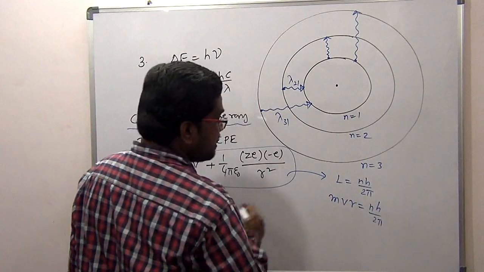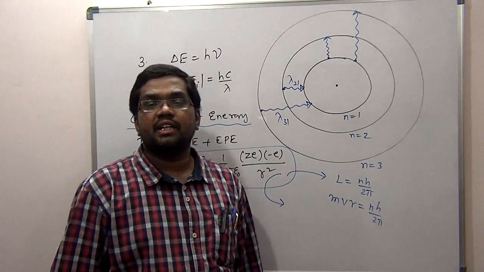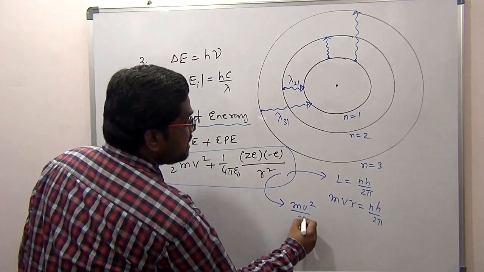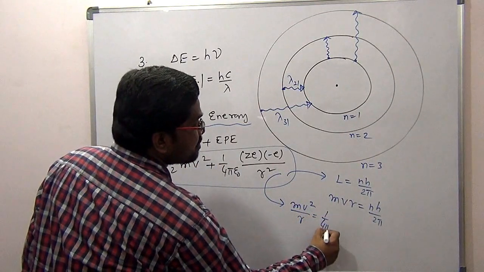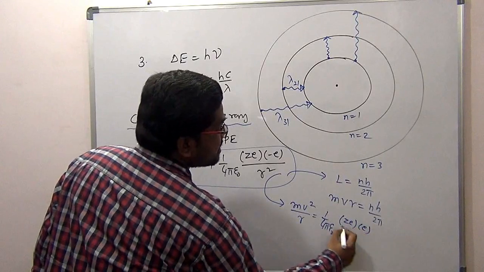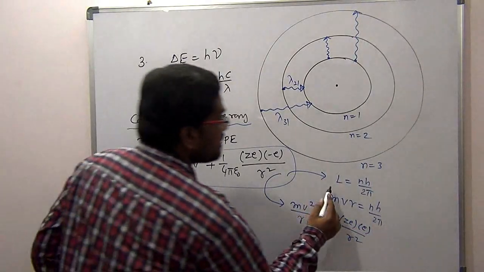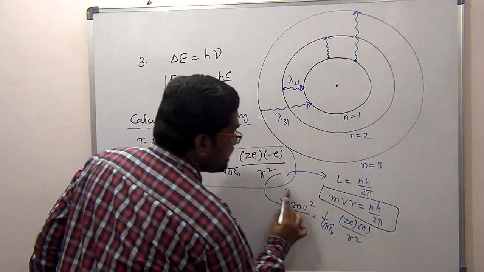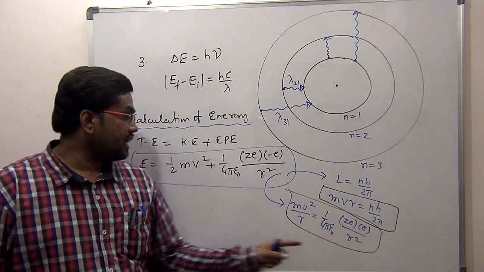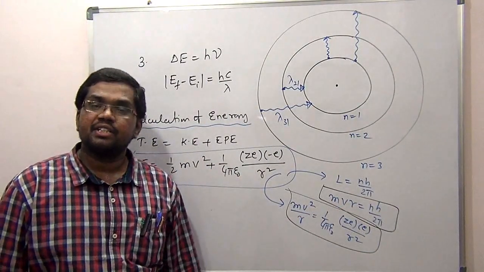This is one relation. What is the other relation? For circular orbits, who provides the necessary centripetal force? The necessary centripetal force mv square by r is provided by the electrostatic force of attraction, 1 by 4 pi epsilon naught, nucleus charge times electron charge, divided by r square. So this is one relation between V and R, and this is another relation between V and R. Two equations and two unknowns. Solve for V and R, substitute V here and R here, and you will get the total energy expression.